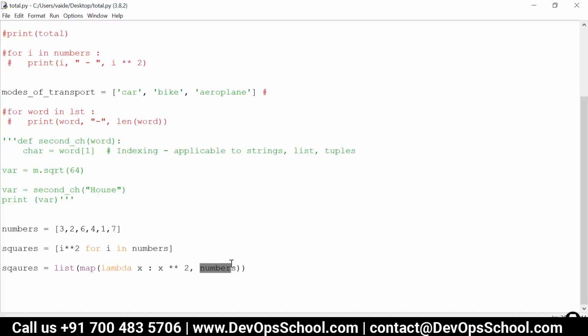I'll just show you the raw version of this. Map looks something like this: map, the function we want to apply, and the sequence on which we want to apply it. It iterates over each element of the sequence, applies the function to each element, and returns a new sequence generated by applying the functionality.